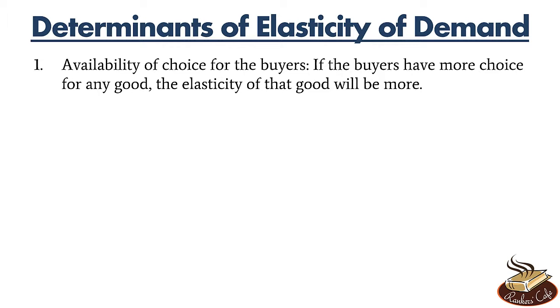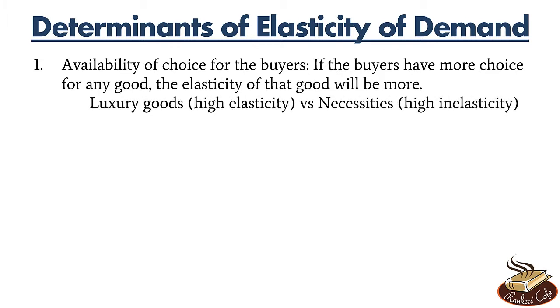For example, in case of luxury goods, buyers have more choice in the sense that they can afford not to buy that good, right? In case of luxury goods, people can choose not to buy. That is also an alternative, right? For example, luxury yachts have very high elasticity, since if the price increases, people may stop buying yachts. It's a luxury item. People don't need them.